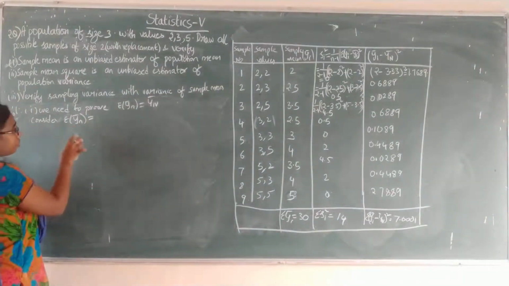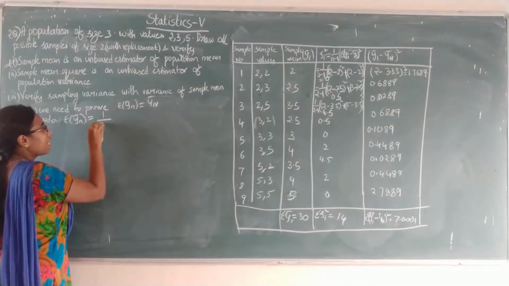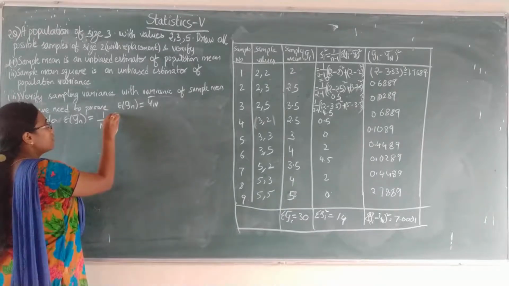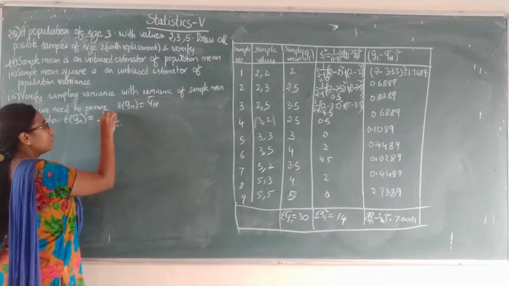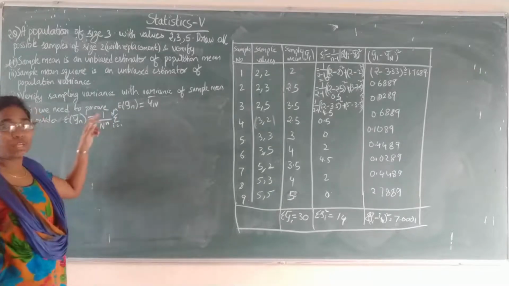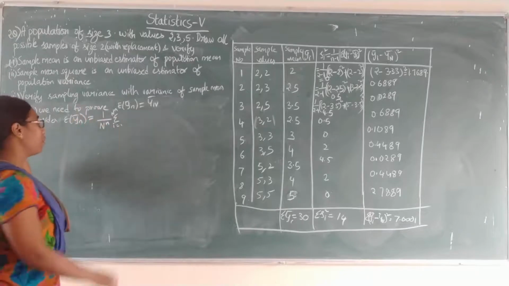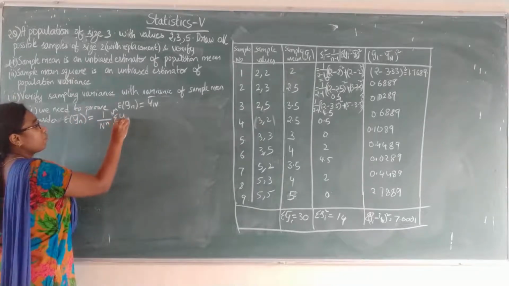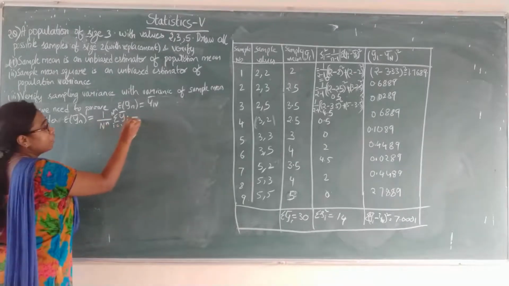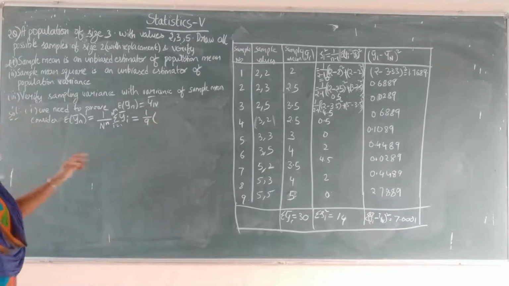So expectation of small yn bar is 1 by capital N power n, because that is the total number of samples, into summation i equals 1 to N power n of yi bar. What is N power n value? 3 square, that is 1 by 9 into yi bar.